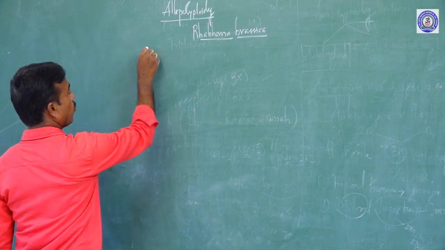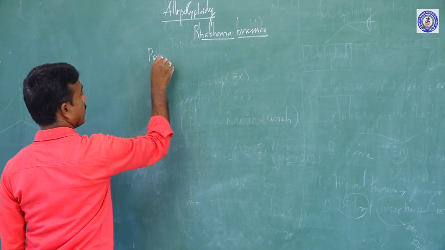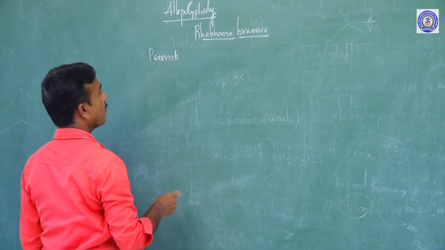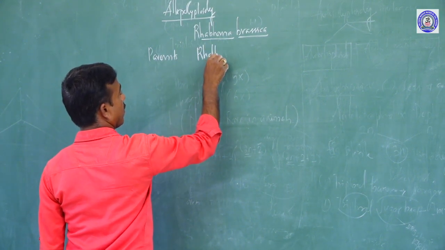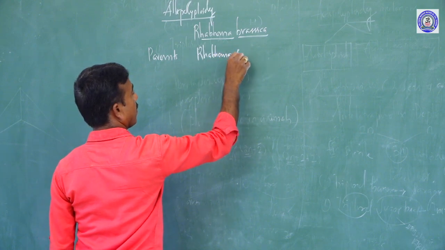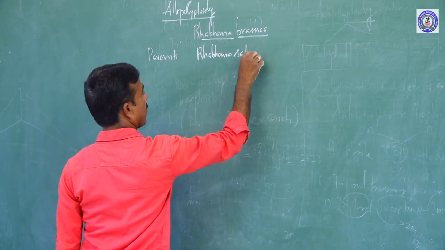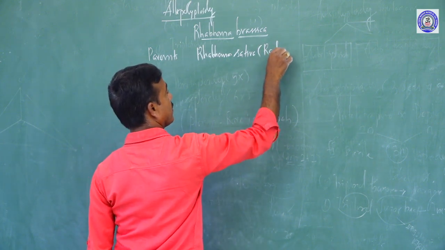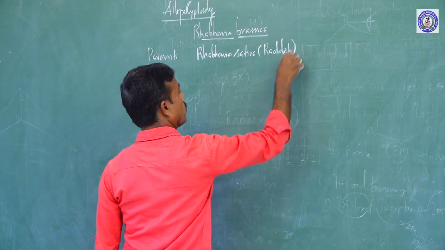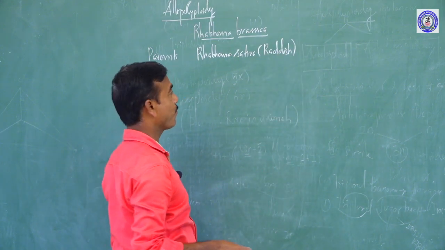How is it made? Let me illustrate. First of all, what are the parents? Raphanus sativus, which is the binomial name of radish, in Tamil mullangi.